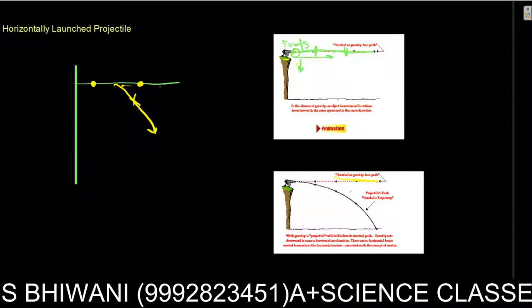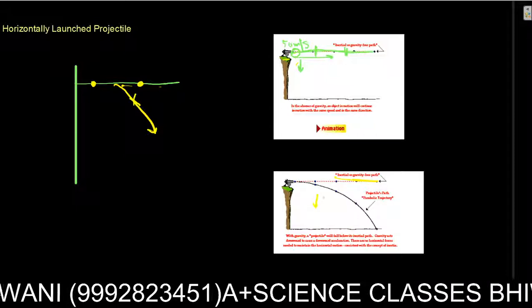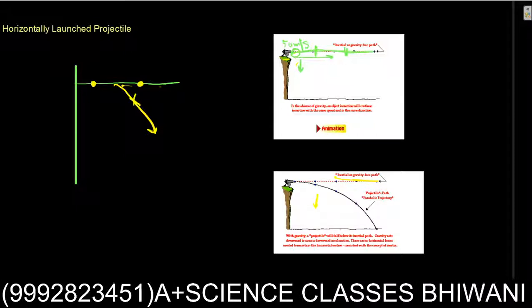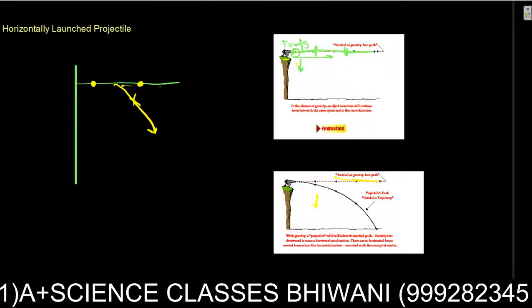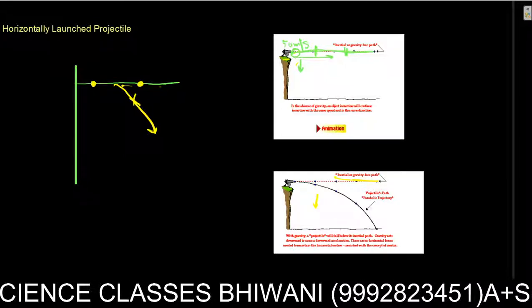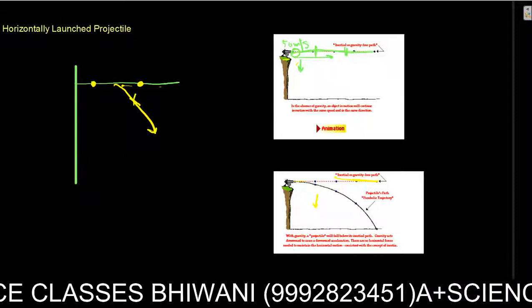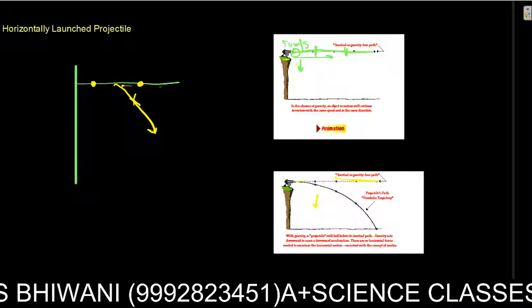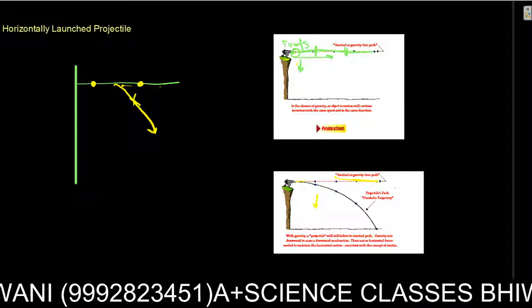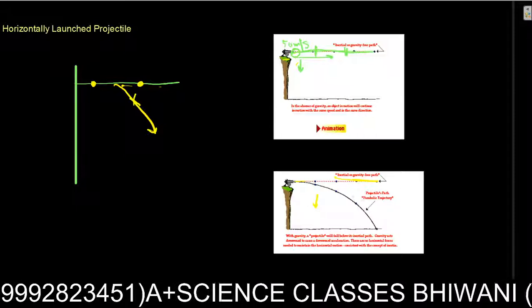We know that gravity always acts downwards, so in a projectile, horizontal velocity remains constant and there is no hindrance. Gravity doesn't hinder its horizontal motion, because you can simply understand, if there was no gravity, the ball will continue to move in the horizontal direction. The only thing it's changing is its vertical